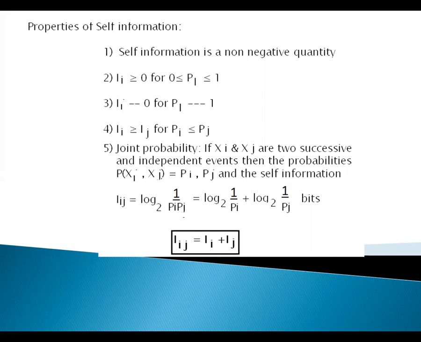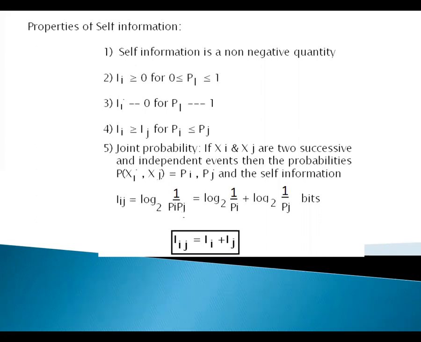And the last property is joint probability. If xi and xj are two successive and independent events, then the probability P of xi, xj is equal to P of i times P of j, is it not?